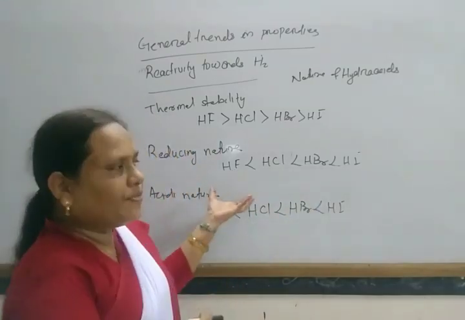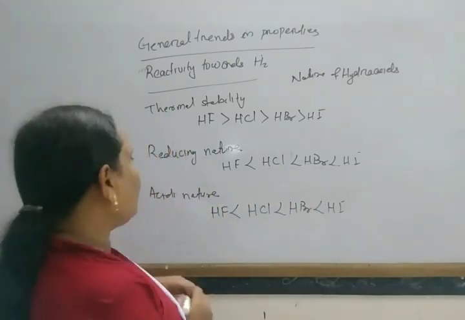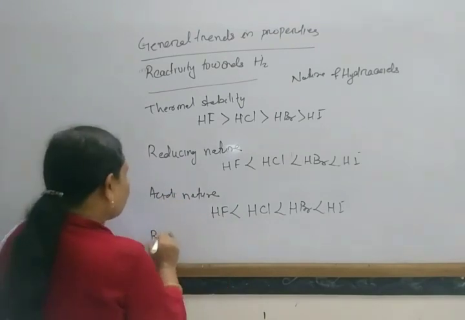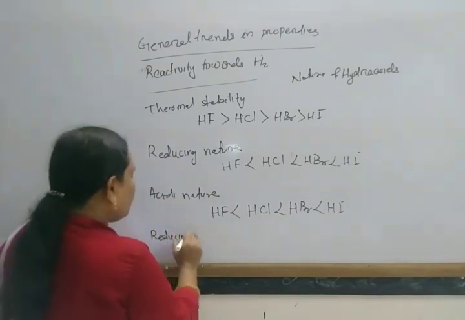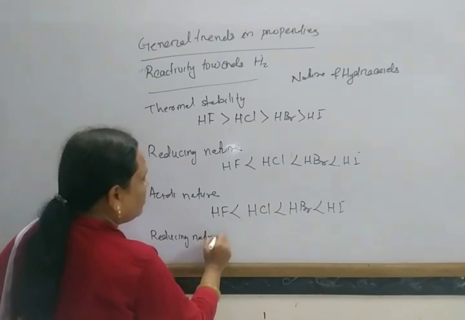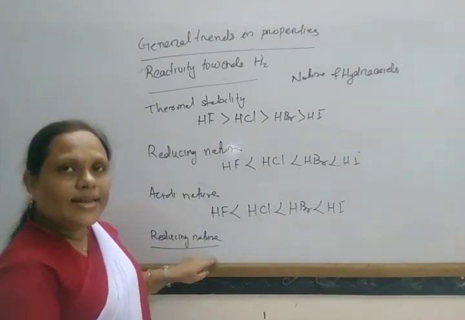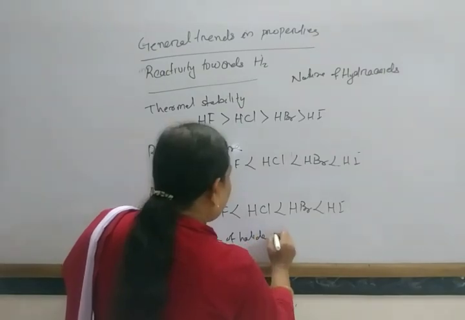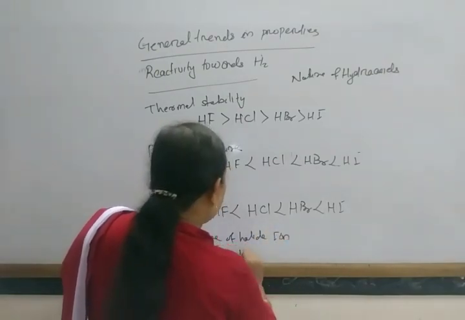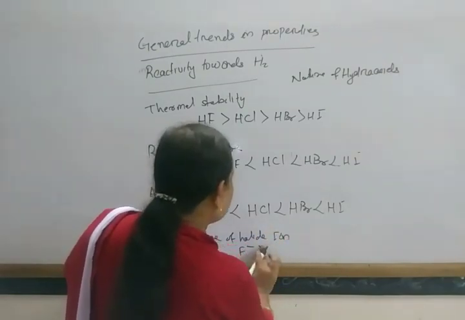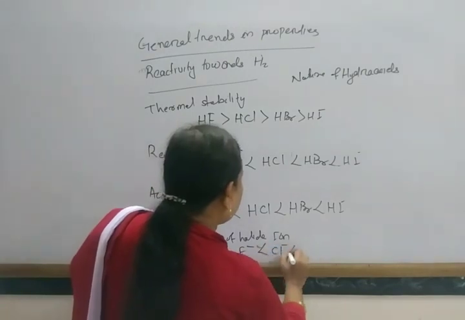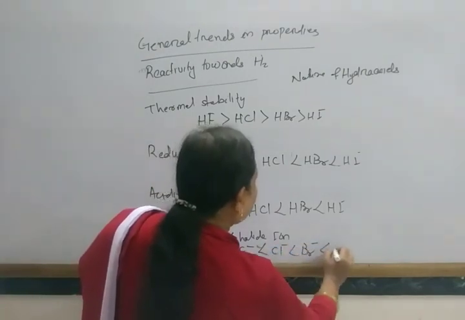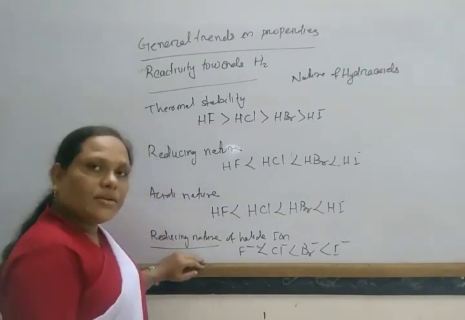So in terms of ionic form, the reducing nature of the halide ions is F minus less than Cl minus, then Br minus, then I minus.